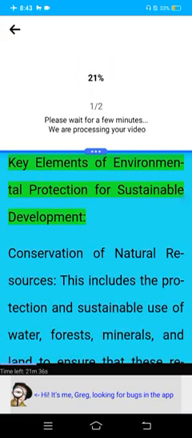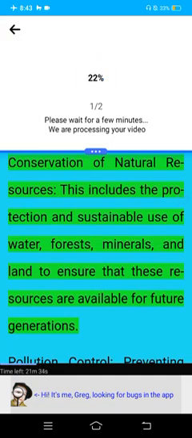Key elements of environmental protection for sustainable development. Conservation of natural resources. This includes the protection and sustainable use of water, forests, minerals, and land to ensure that these resources are available for future generations.